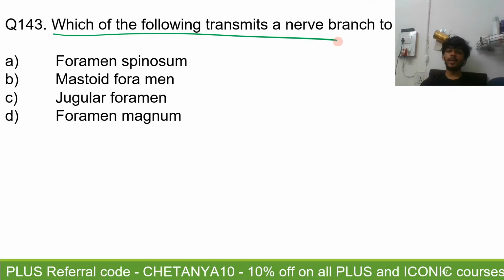Question 143. Which of the following transmits a nerve branch to the meninges? Right.